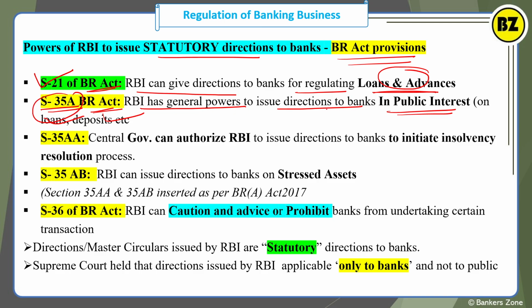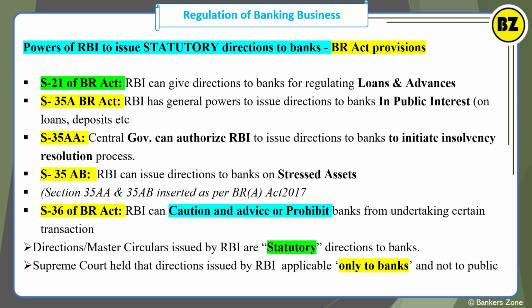35A is about the power that RBI has, that RBI can issue directions to the bank in public interest. These are only related to loans and advances, deposits. 35AA is all about the central government being able to authorize RBI to issue directions to the bank to initiate insolvency. So see, this is a very powerful tool that the central government has, right?